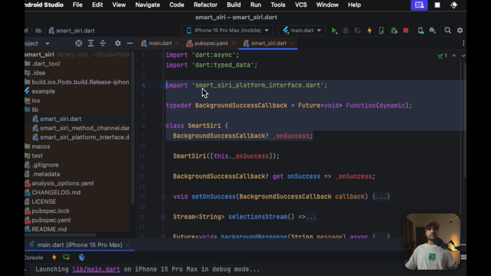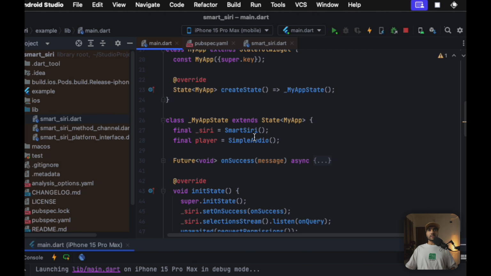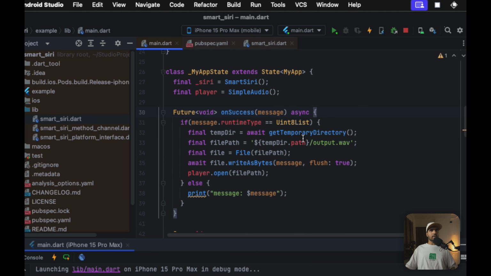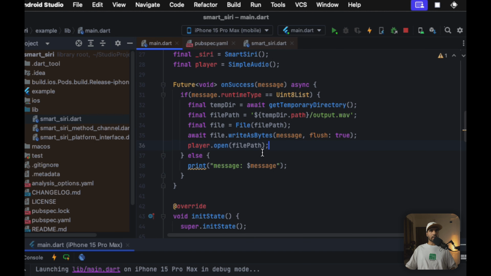So to better understand this, let me go and show you the main.dart file, because in the init state, as you can see, first we initialize our Siri object, and here inside our init state we specify inside the on success we need to set this method which is actually getting the message. And inside here we have our logic setup that I will be talking about in a moment.